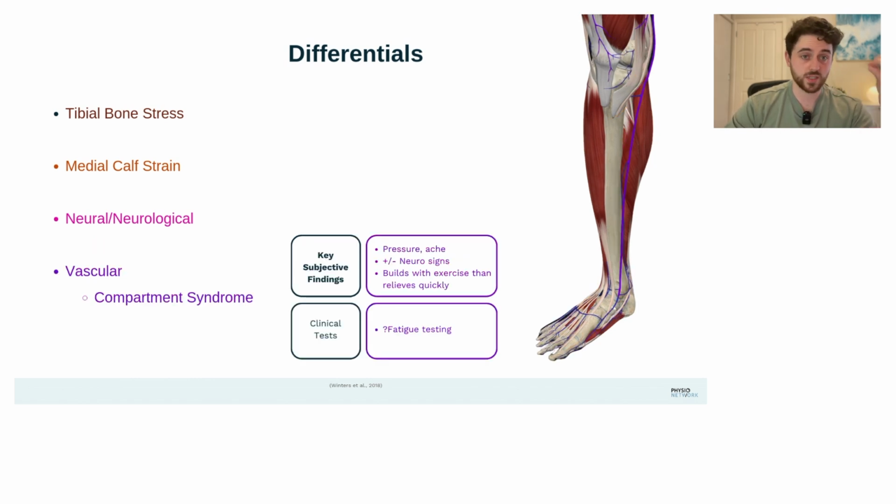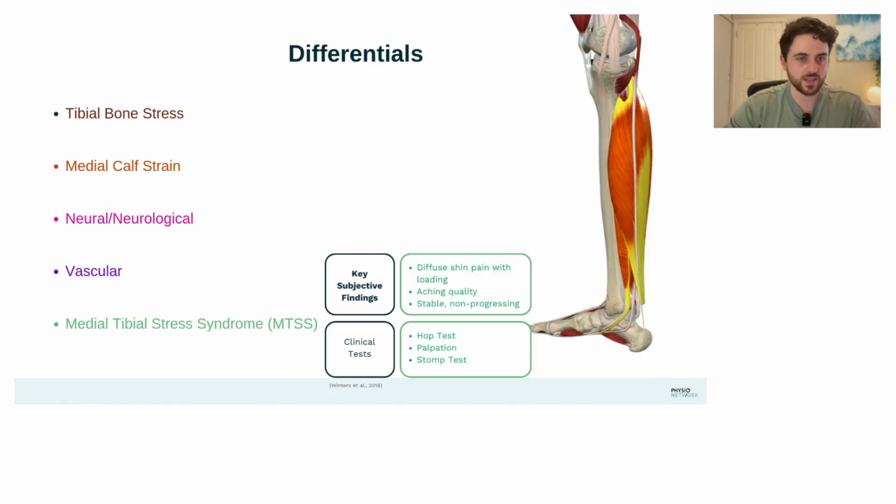Likewise, a diagnosis to consider that is unlikely in this setting is a vascular one, where we can have increased pressure and aching as we continue activity, but generally this won't cause pain at rest or prolonged symptoms, and is not often in that sharp impact related nature. So this is something that, whilst possible, is unlikely in this patient.